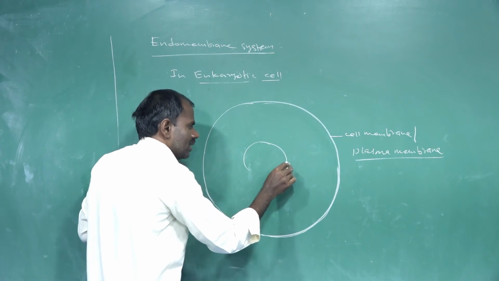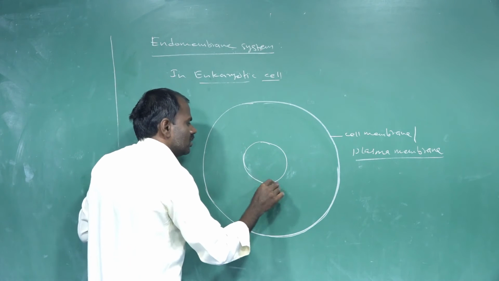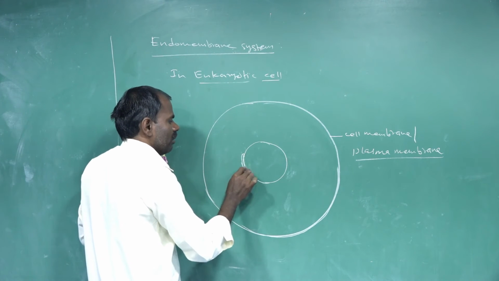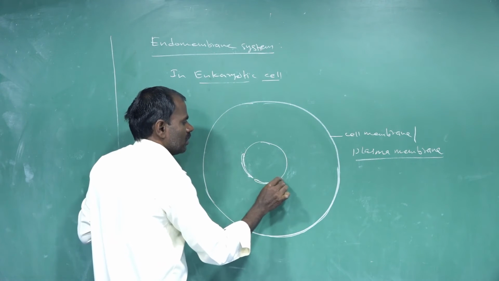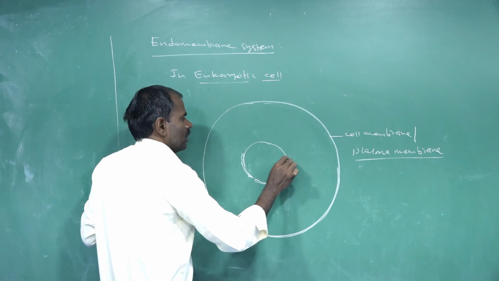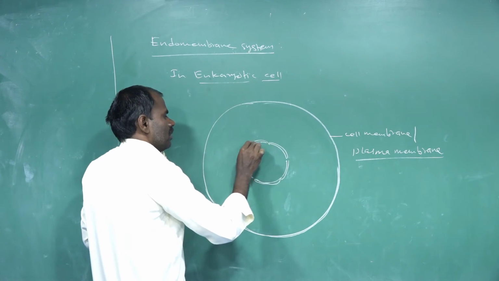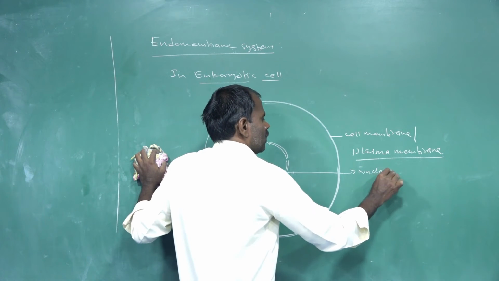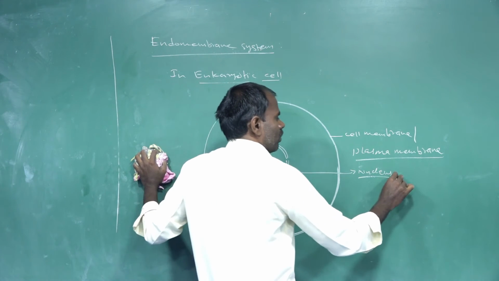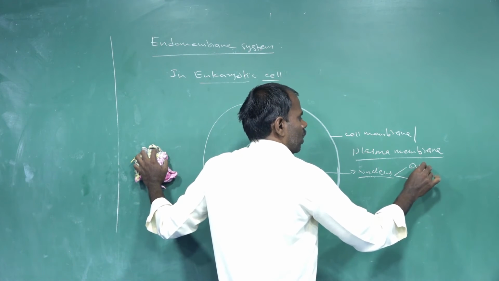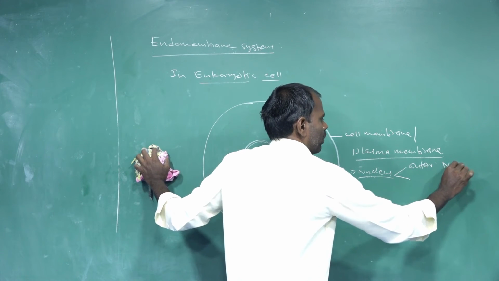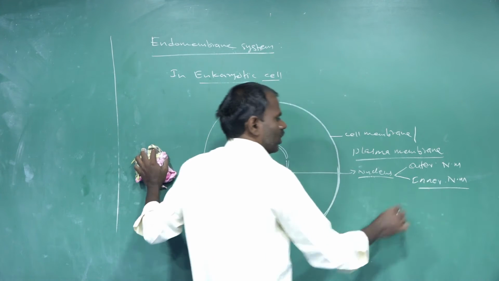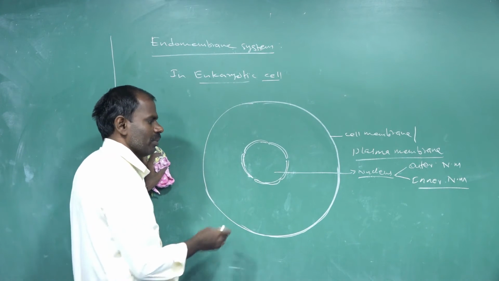At the center of the cell, the organelle is called the nucleus. The nucleus has an inner membrane and an outer membrane, so it contains two membrane systems. The first is the outer nuclear membrane, then the inner nuclear membrane.